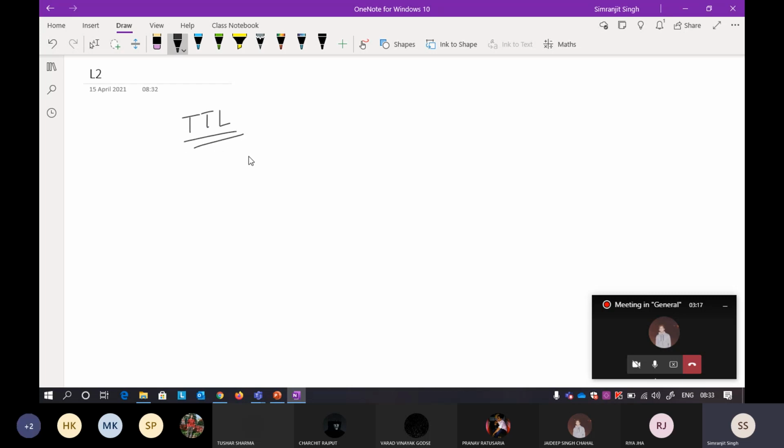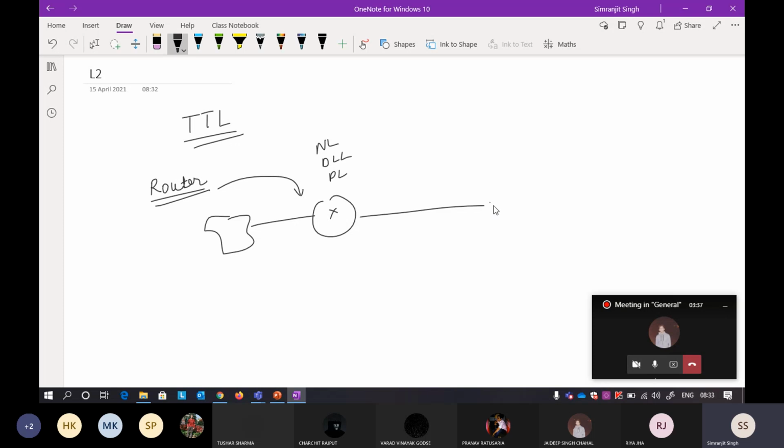Suppose you have a router. What does a router do? This is a network, and this is a router. This router has a network layer, data link layer, and a physical layer. You already know this. Other networks are connected to it, and there is another router that is connected.